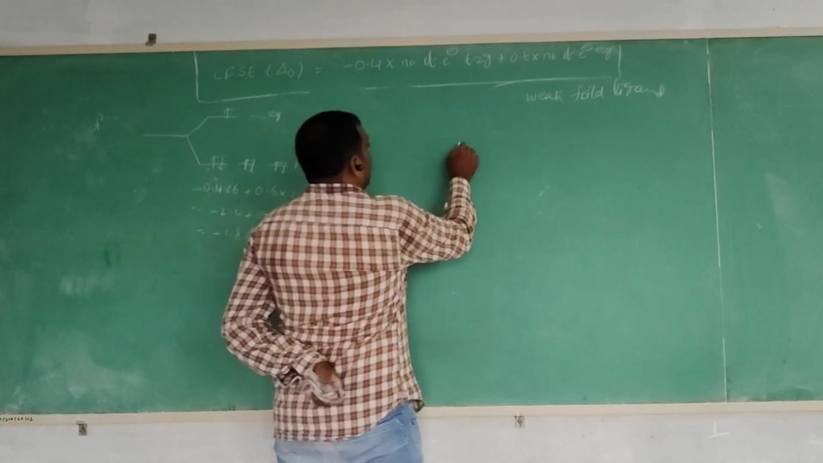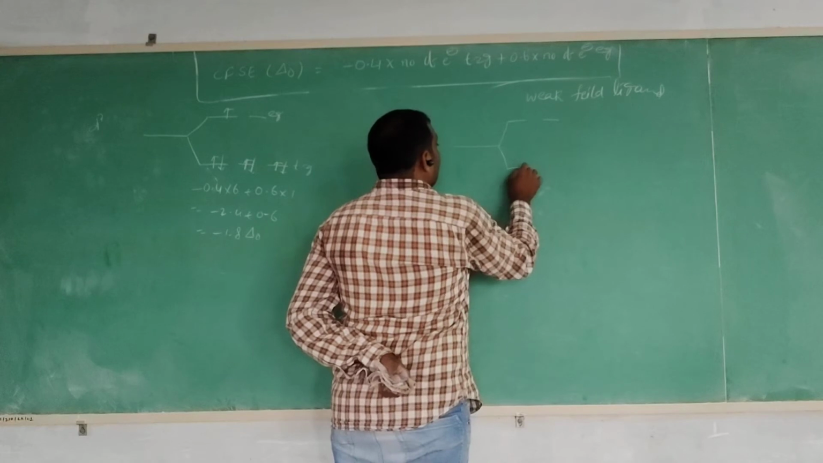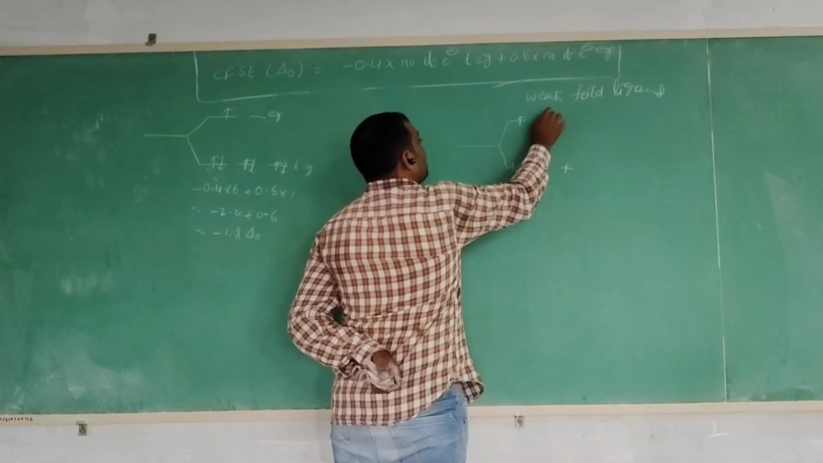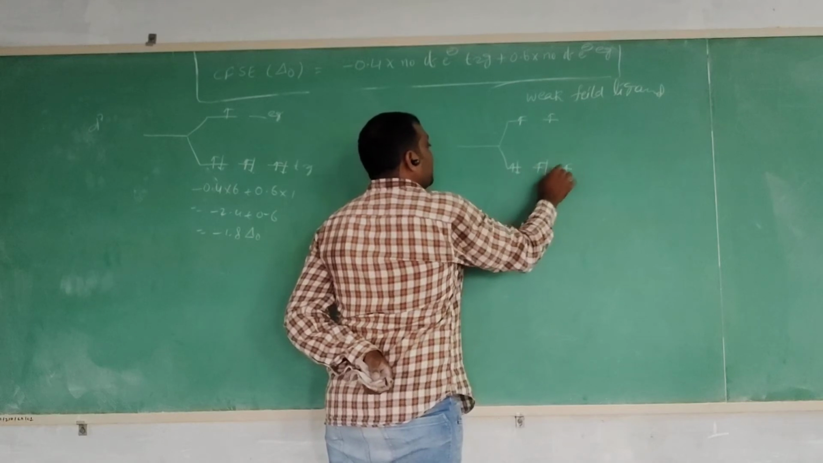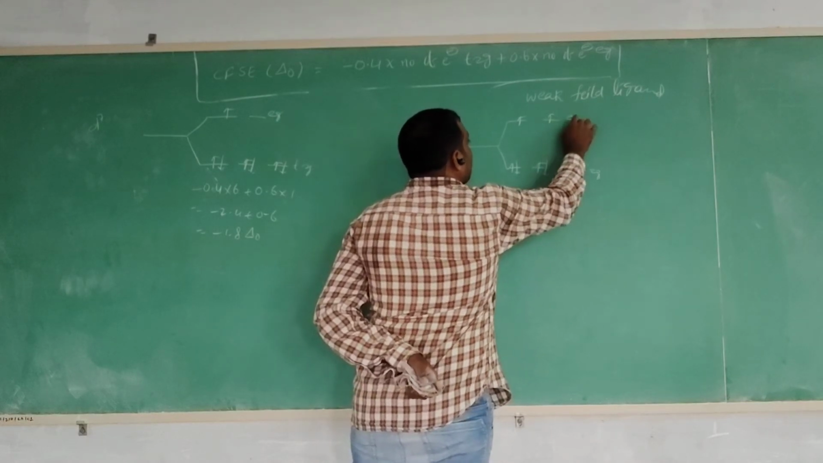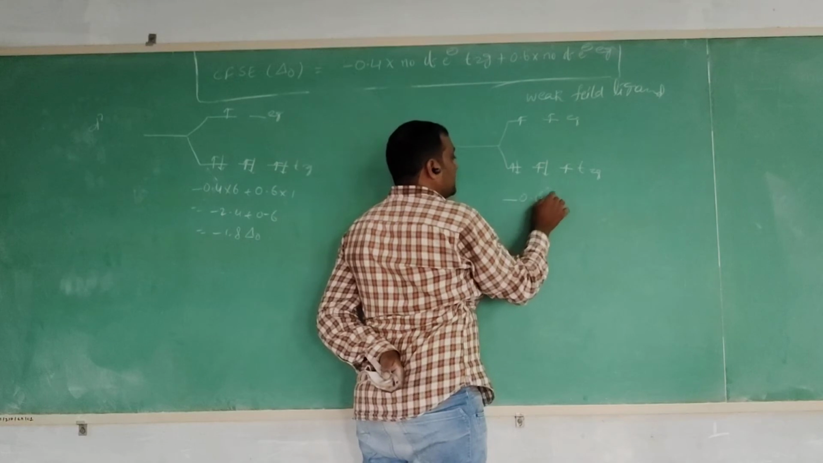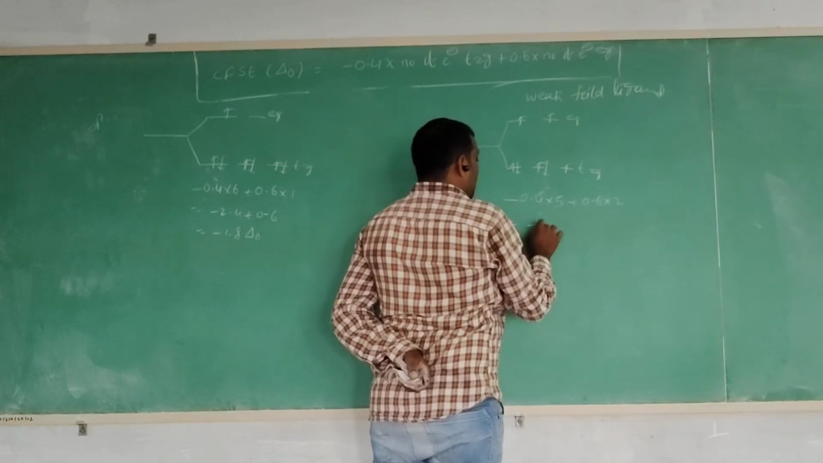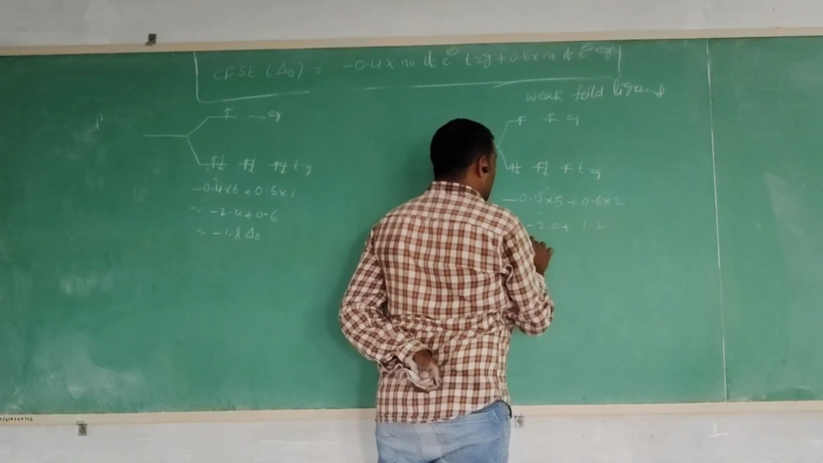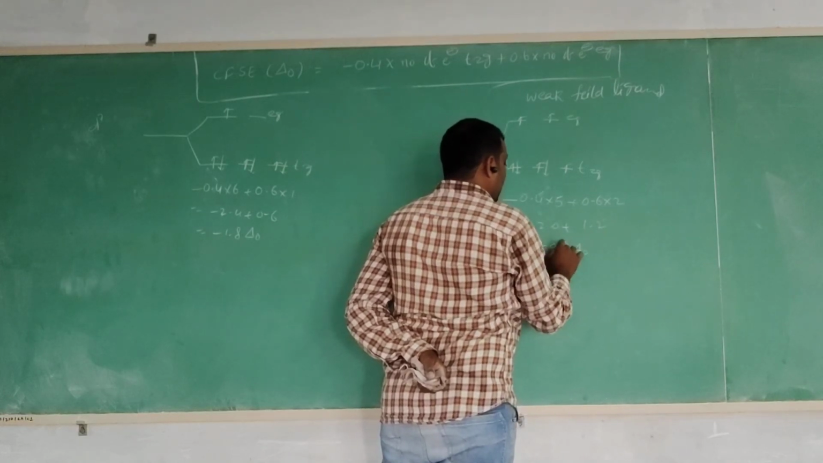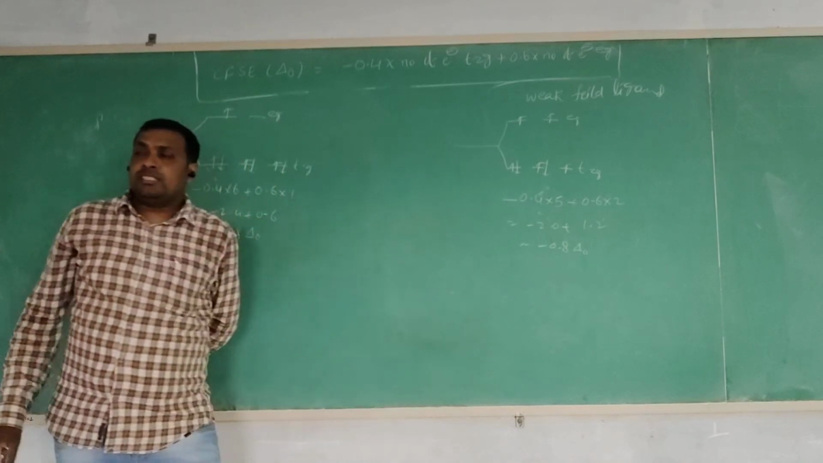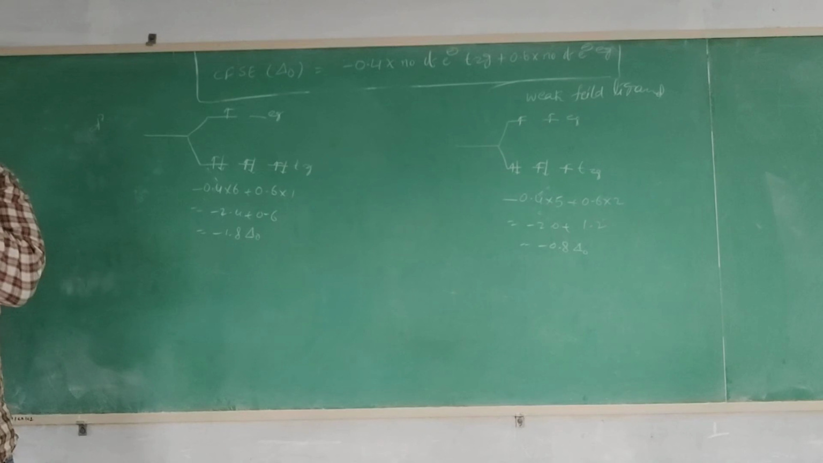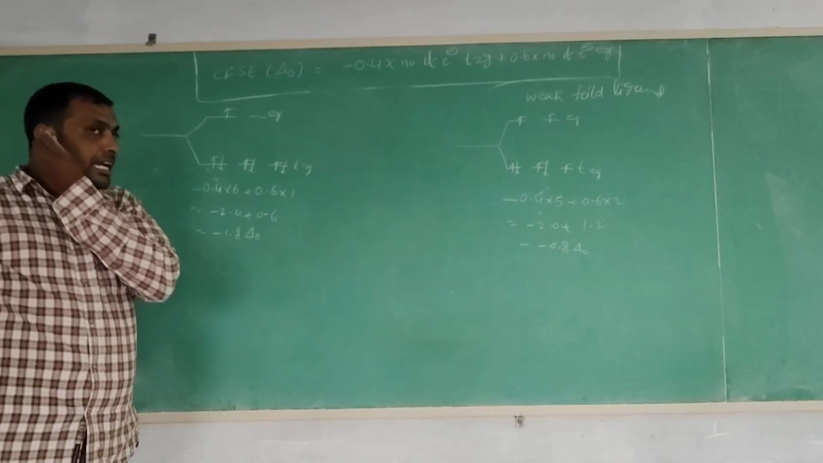Next, weak field ligand. In the weak field ligand case, the first, second and third electrons, then the fourth electron and fifth electron enter singly. The sixth electron is pairing and the seventh electron is pairing, and the crystal field stabilization energy is minus 2.0, 1.2, minus 0.8 delta O. So this is the way you calculate the crystal field stabilization energies of d1 to d10 configurations